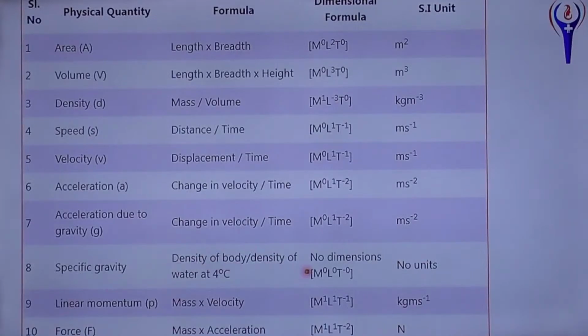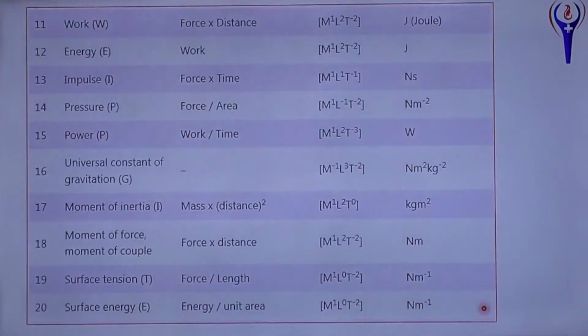Specific gravity, no dimension, no units. Because the density of a body is compared with the density of water, that is specific gravity or relative density. Linear momentum, mass into velocity, kilogram into meter per second, M L T power minus 1. Force, mass into acceleration, M L T power minus 2, Newton.